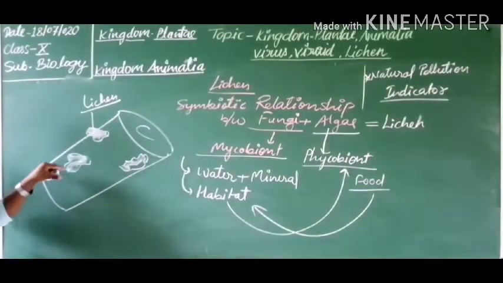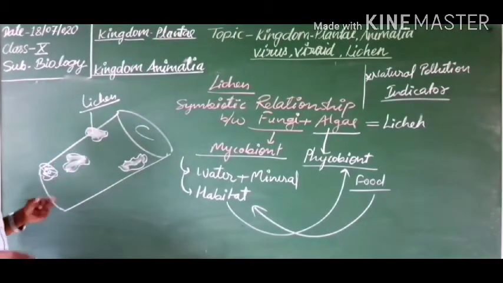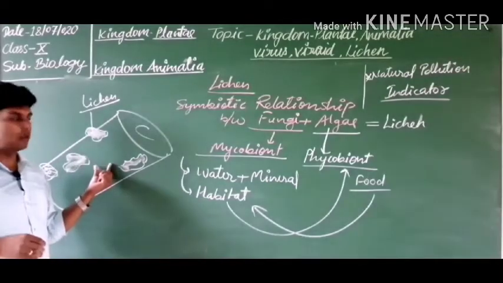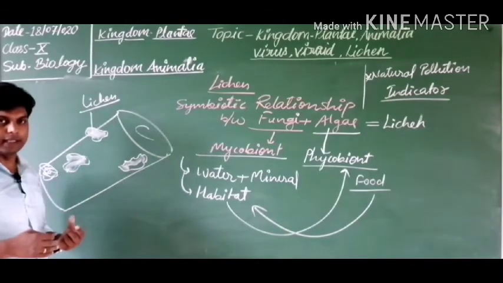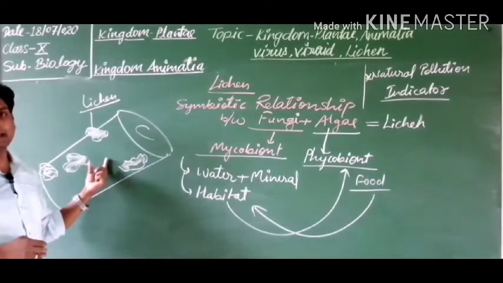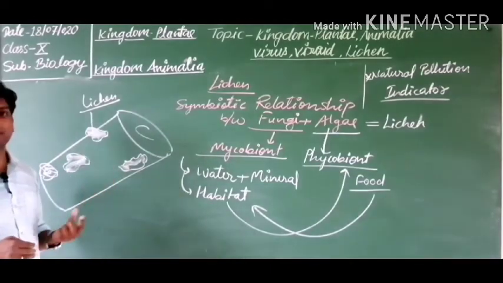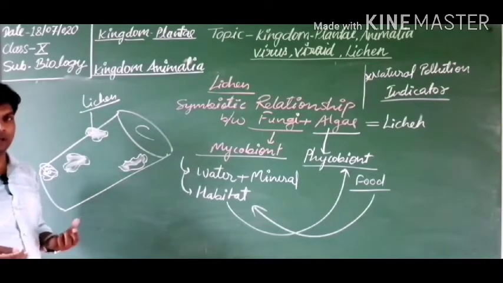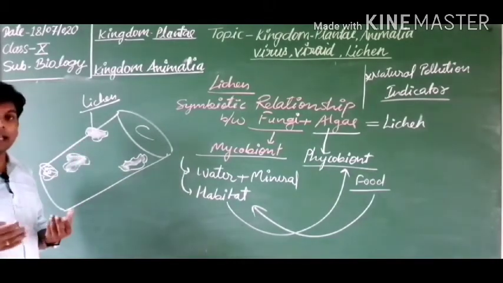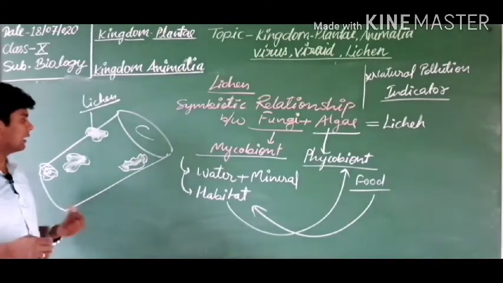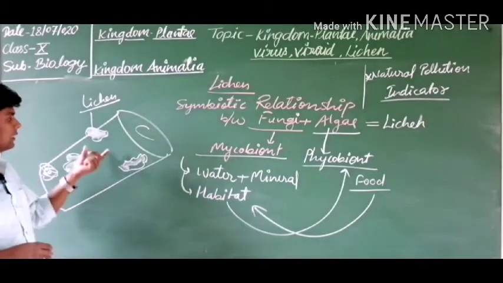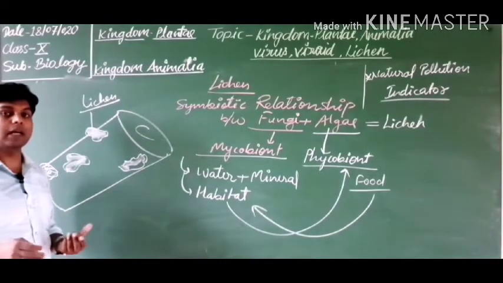These are the patches on the wooden log. On the stem of plants or the trunk of trees, lichens can grow. Suppose the atmosphere is polluted, then these patches on the stem of plants or trunk of trees become dark in color. That is the indication of pollution, meaning pollution in the surroundings is more. If the lichen patches on the trunk of the tree are lightish in color, white or light, then it means there is no pollution or less pollution in the surroundings. So this is the natural pollution indicator, free of cost from nature.